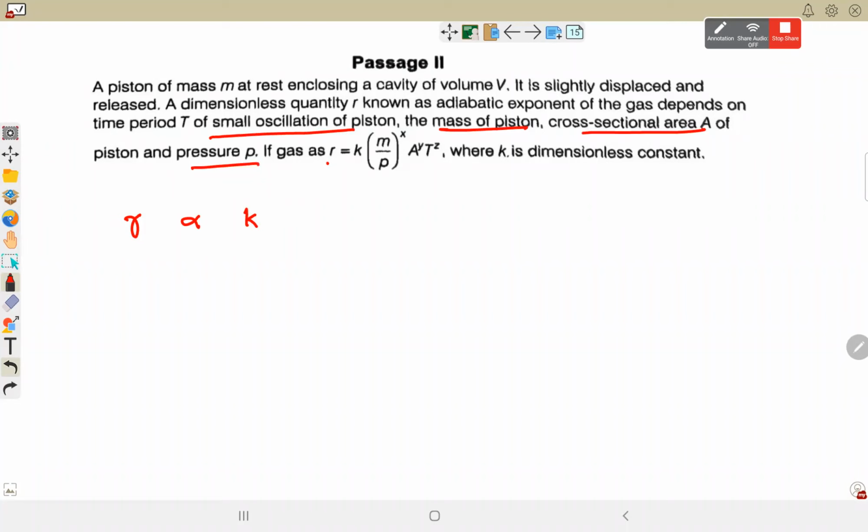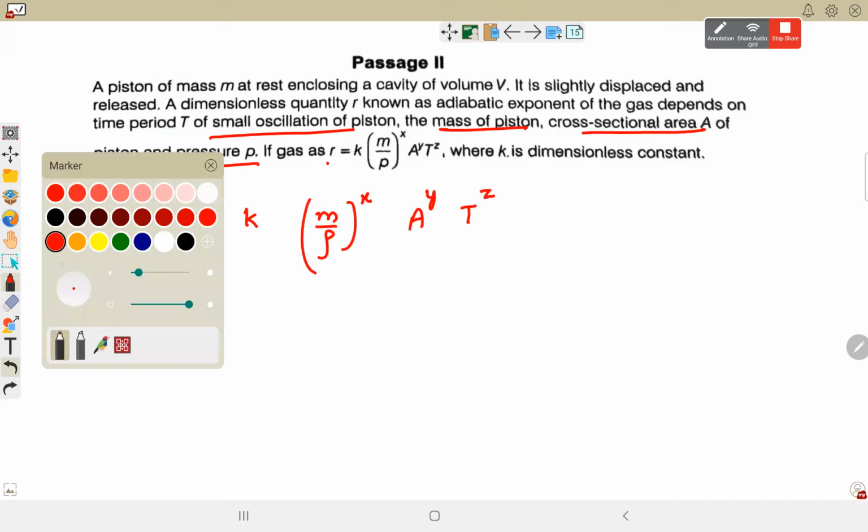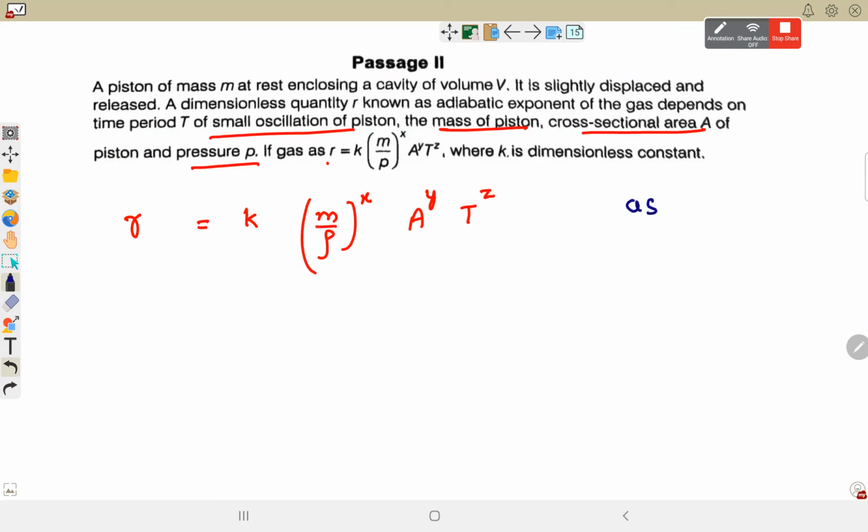So R is equal to K, some dimensionless constant, mass upon density to the power x, area to the power y, and time to the power z. So जब भी हमें कोई फॉर्मूला डिराइव करना होता है, हम उसको एक फॉर्मूला assume कर लेते हैं. We assume that this adiabatic exponent depends upon, जो कि इस क्वेश्चन में गिवन है. So when we know on which factors it depends, ये एक्सपेरिमेंट करके पता पड़ गया कि हमें मास पे, डेंसिटी पे, एरिया पे और टाइम पे डिपेंड करता है.